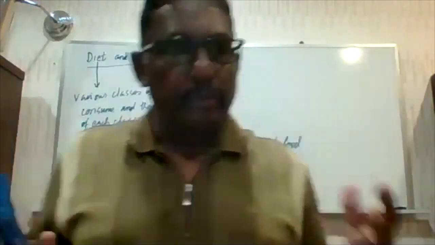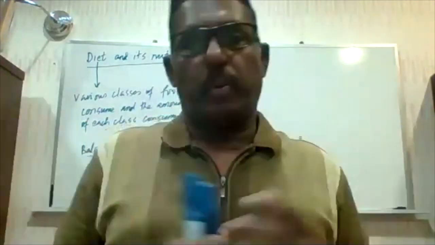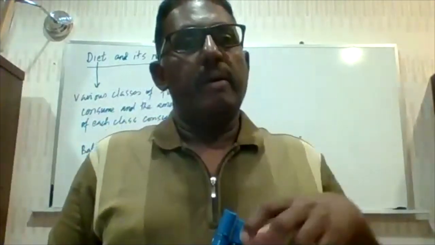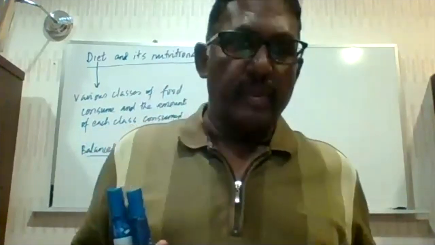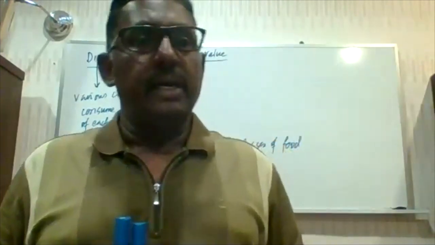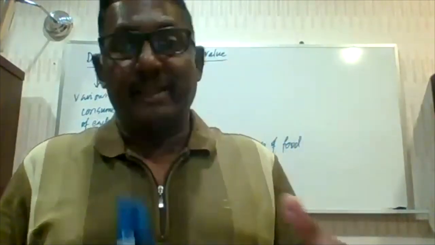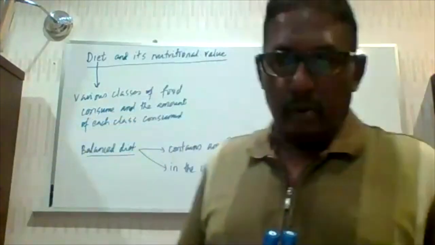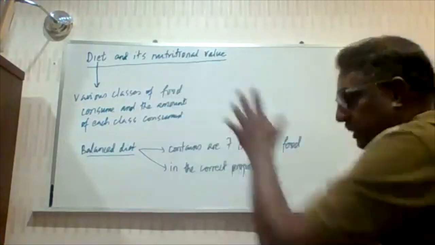For a normal person, carbohydrate should be of the highest proportion because it gives us energy, and energy is what we need the most. The next should be vegetables and fruits, then comes protein, and lipid should be the least. So that is what it means by balanced diet.